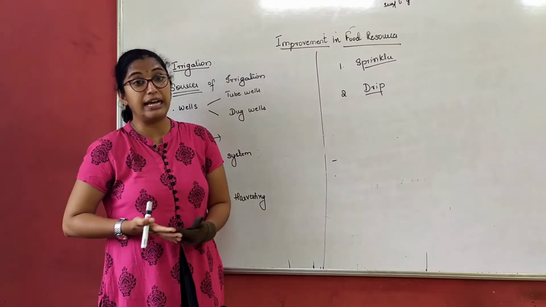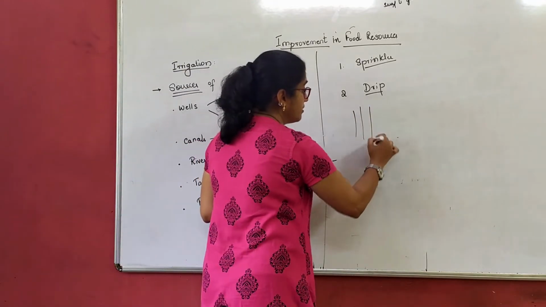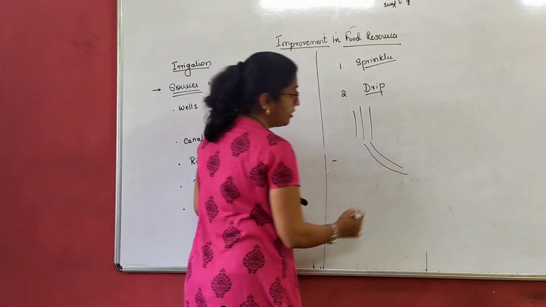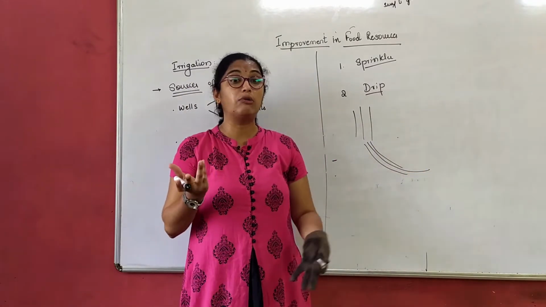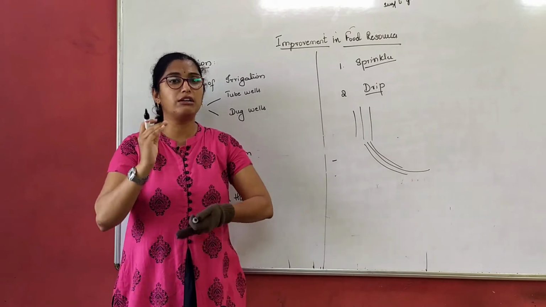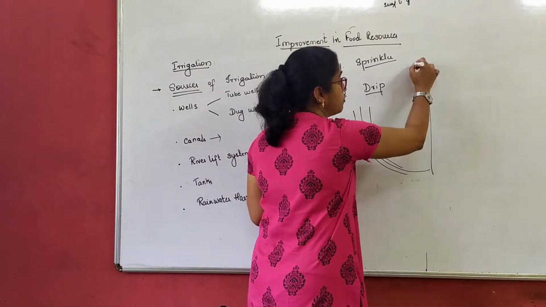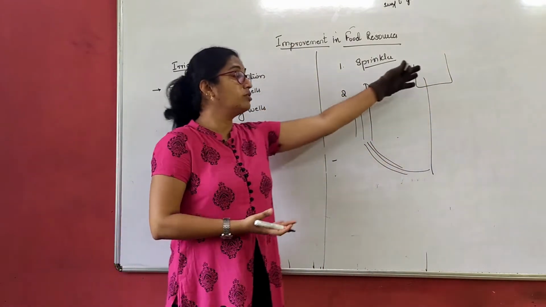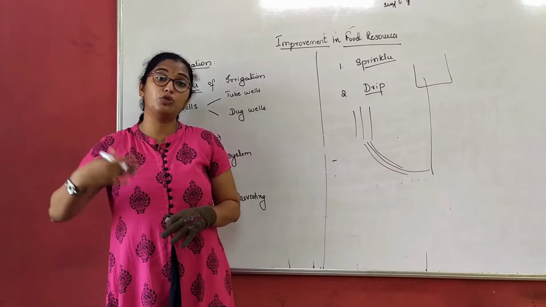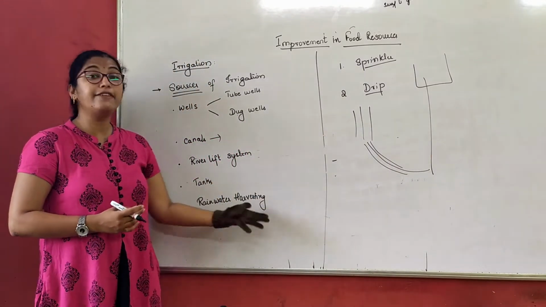an underground tank. A slope is made so that the rainwater is allowed to fall on a surface. Through a sloping surface, it actually reaches the underground canal, or an underground small tank kind of reservoir. From there, the water is pumped to the overhead tank or whatever facility is being used. So directly through taps, pipes or through a pump, the water can be used for irrigation. So this is rainwater harvesting.